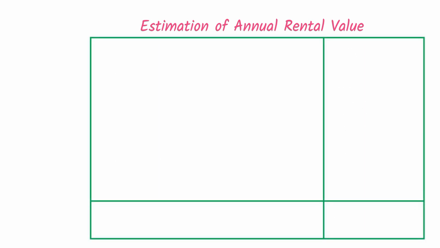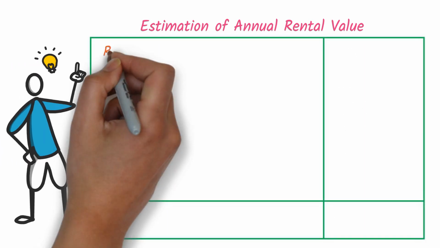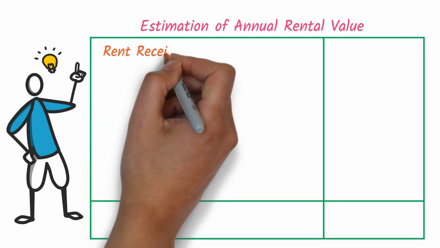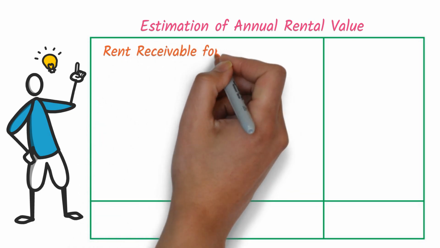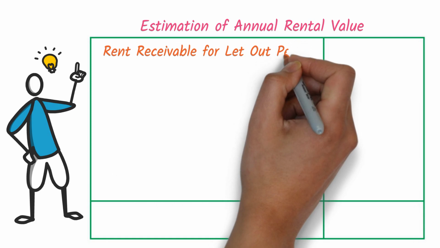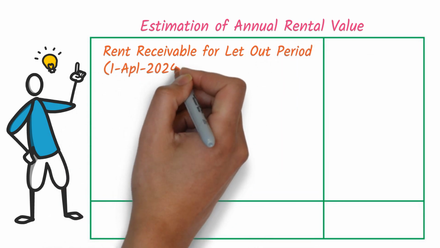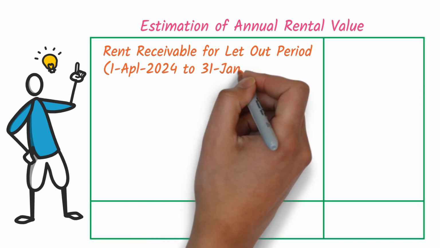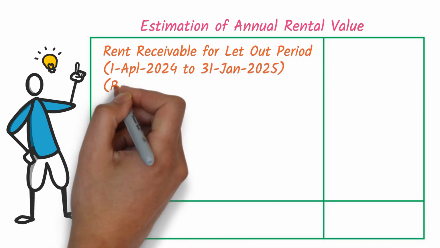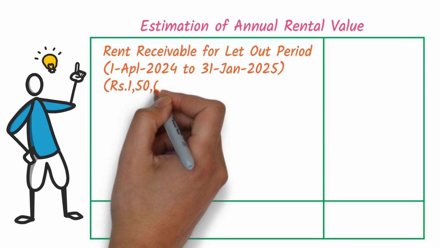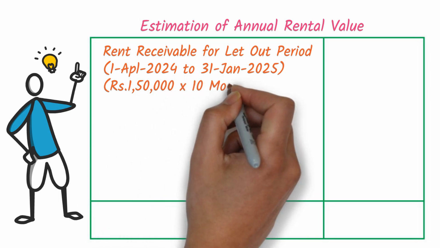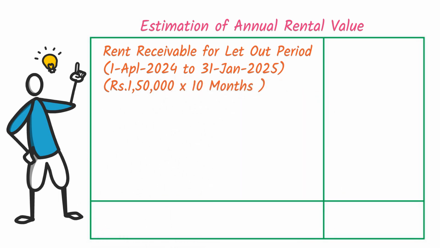For computing the annual rental value, the rent receivable for the let out period, that is, in this case, the property is let out during the previous year from 1st April 2024 to 31st January 2025. That is for a duration of 10 months. So 1,50,000 per month, and for 10 months it works out to 15 lakhs.